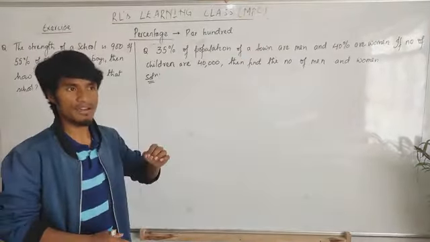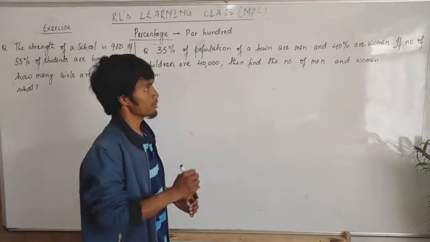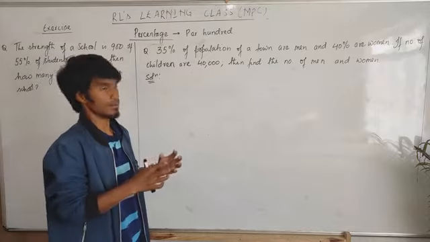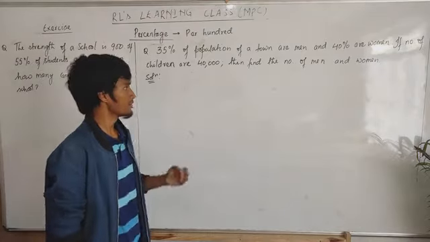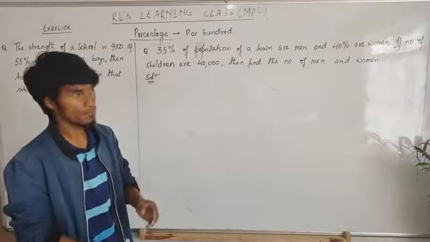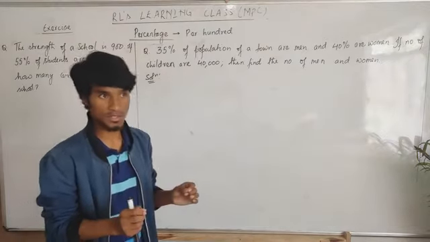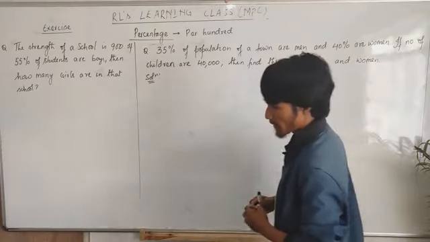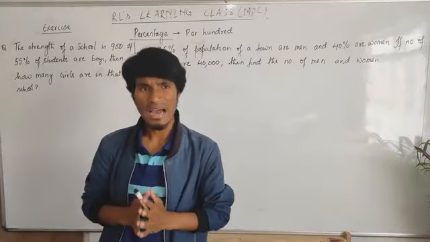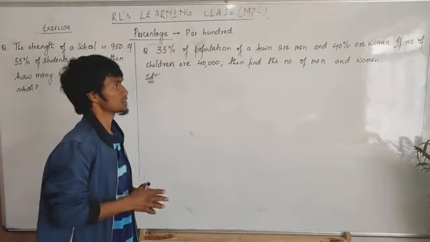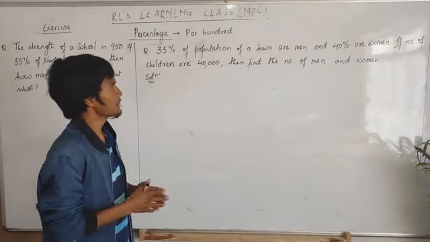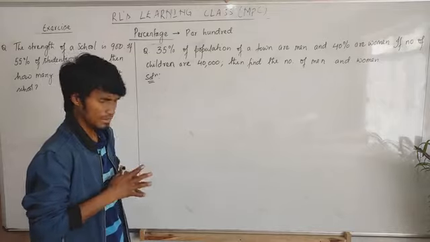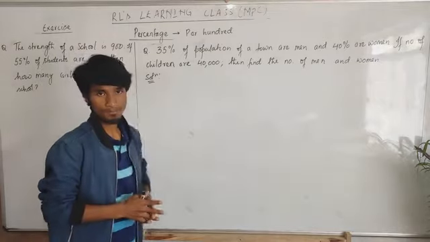They just give 35% men, 40% women, and 40,000 children. For children they give the exact number; for men and women only a percentage. So in this question we first have to find the total population, the number of people in this town.